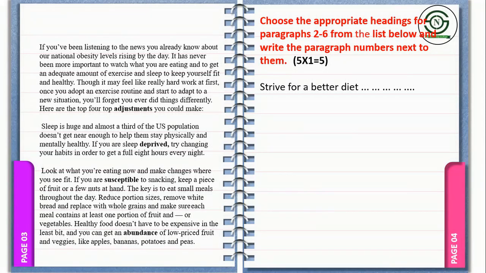Strive for a better diet. Where do you find the better diet? You can find it in the 3rd paragraph, because you can see, look at what you are eating now. Make changes where, if you are susceptible to snacking, keep a piece of fruit, a few nuts. So it is about eating food items. Therefore, the correct answer is the 3rd paragraph. Likewise,